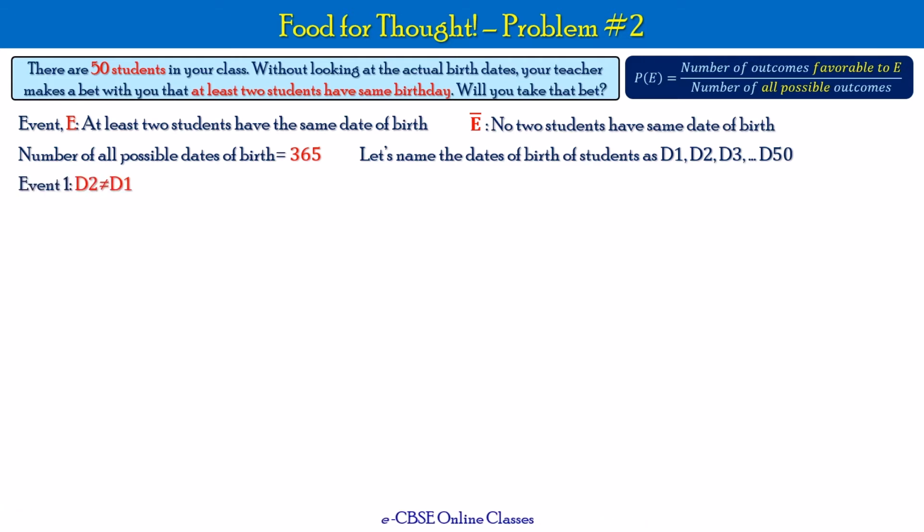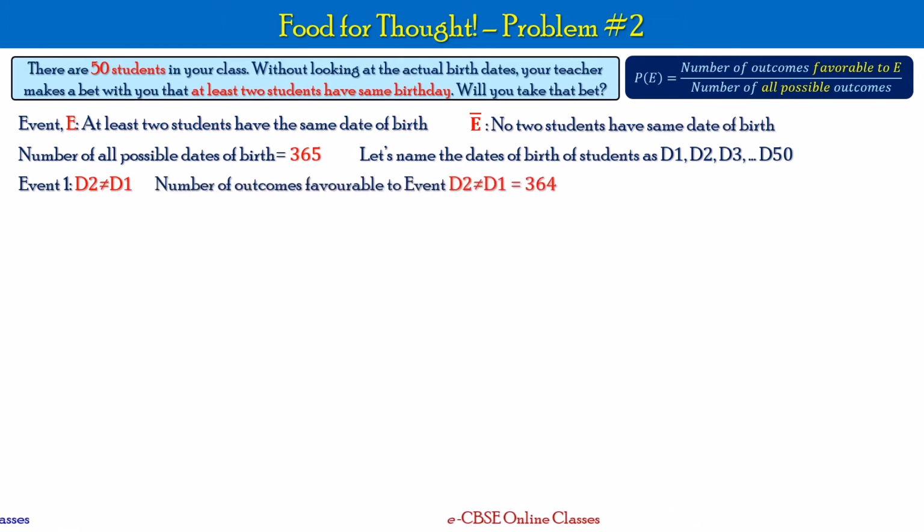Now let's define event 1 as D2 not equal to D1. That means the first 2 students' dates of birth not matching with each other. The number of outcomes favorable to the event D2 not equal to D1 is 364. Any idea why that is? Because if the first person has one date of birth, it can be any date. For the second person not to have the same birthday, he has 364 days available, right?